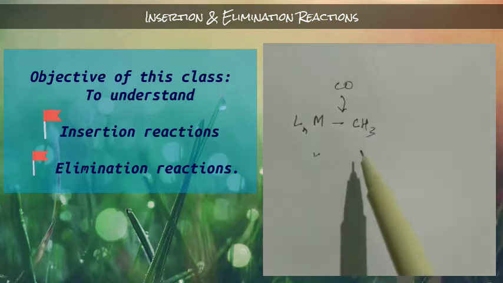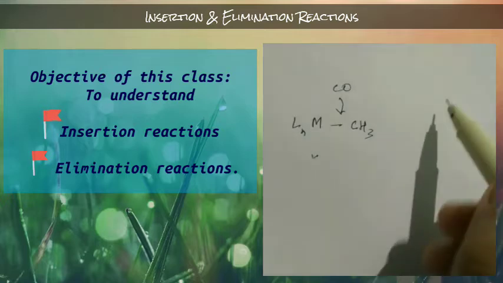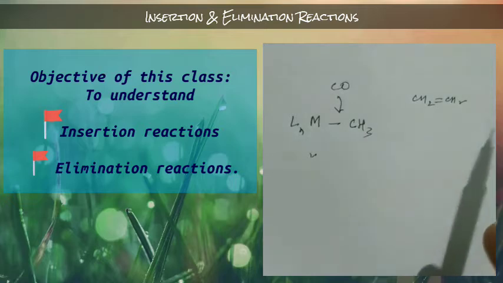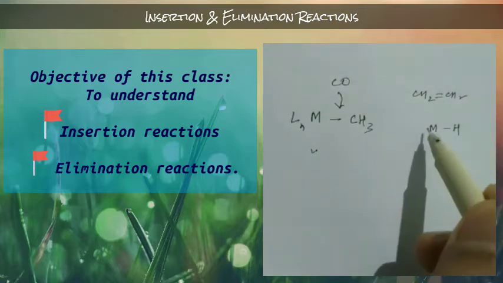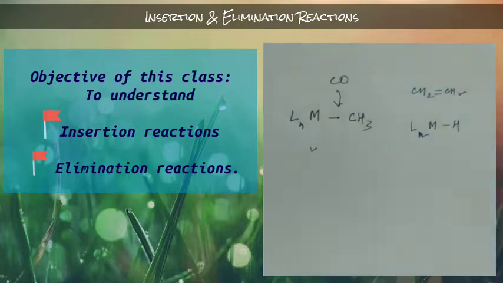The second example is the insertion of ethylene, that means CH2 double bond CH2, into a metal hydrogen bond, with some ligands on the metal as well. These two examples are very important because both are observed in catalytic cycles.